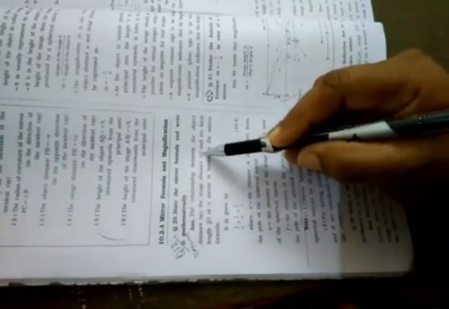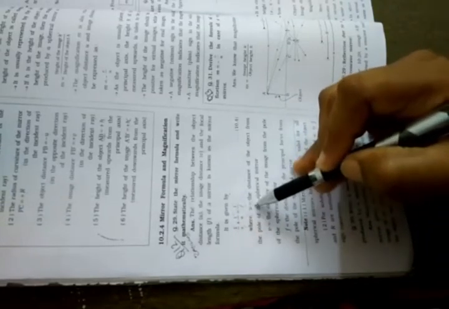The relation between f, u and v is given as 1 upon v plus 1 upon u equals 1 upon f, where u equals the distance of the object from the pole of the spherical mirror, v is the distance of the image from the pole of the spherical mirror, and f equals the distance of the principal focus from the pole of the spherical mirror.